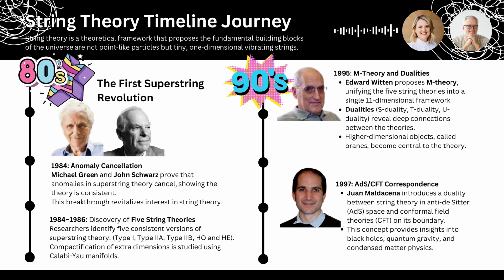So did physicists eventually find a way to unify these 5 different versions of superstring theory? They did. But before we get to that, we need to address another big challenge that arose during this time. The problem of extra dimensions. Ah, yes. Extra dimensions. One of the most mind-bending aspects of string theory. We're talking about dimensions beyond the familiar 3 spatial dimensions and 1 time dimension that we experience, right? Exactly. So if they exist, where are these extra dimensions hiding?